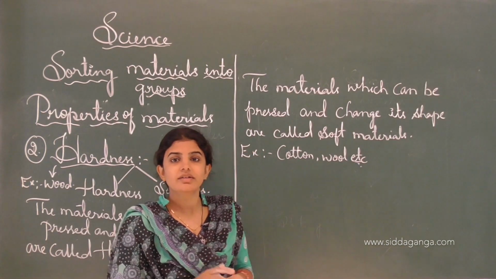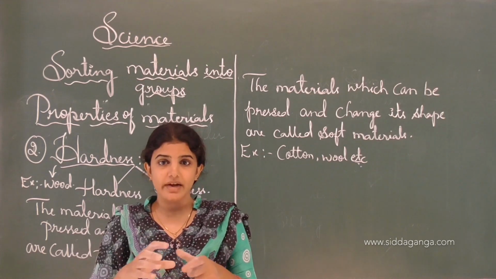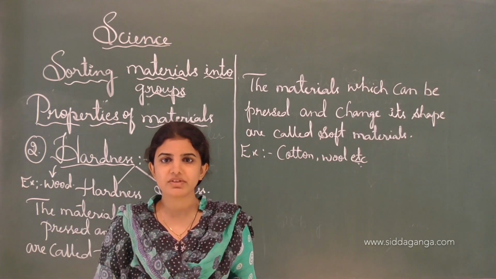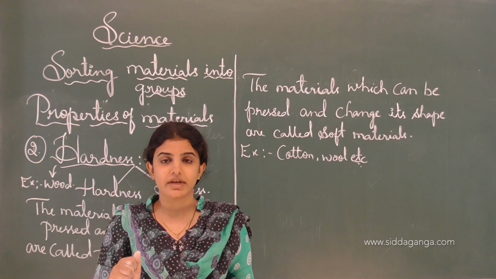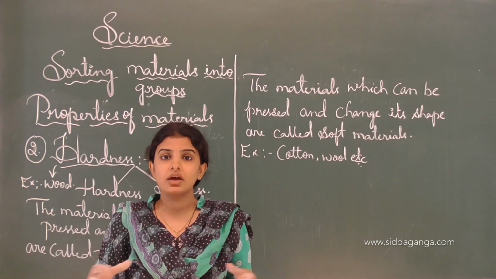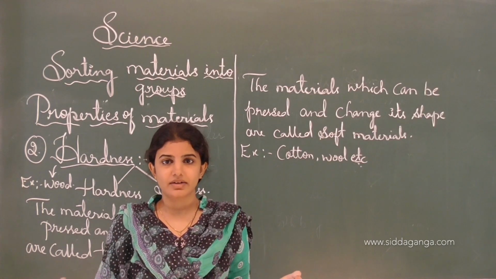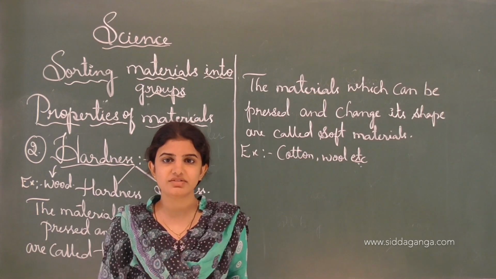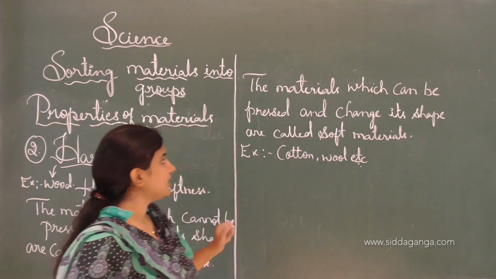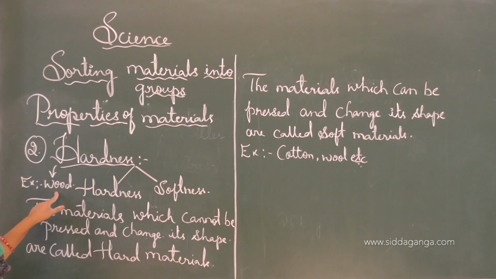An example is cotton. When we touch cotton, we feel that it is soft in nature and can be pressed. If we press it, it will press completely, and its shape can be changed. We can hold or drag a cotton ball easily, and this is how we change its shape. This is the example of a soft material. The hardness example is wood.